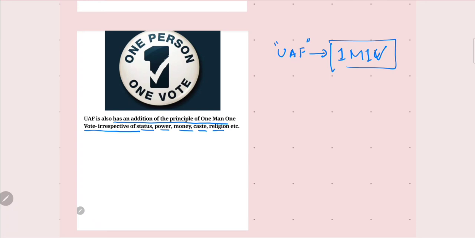Even if that person has more money, more power, or comes from a different caste or follows a different religion, that person has only one vote, the power to cast one single vote.